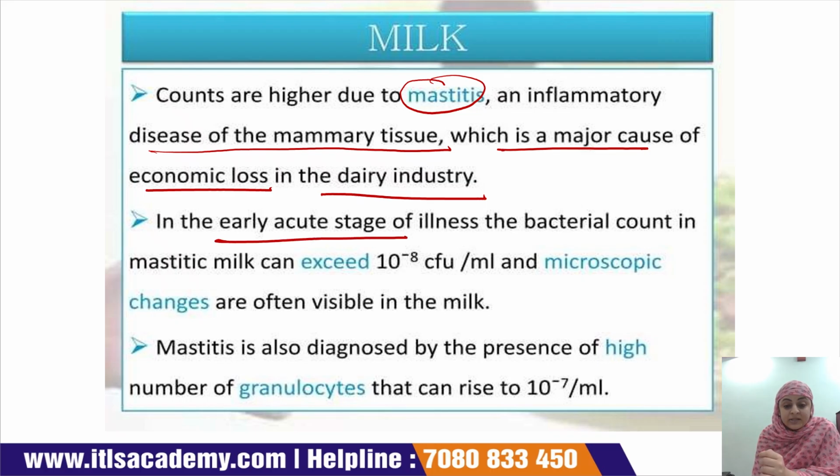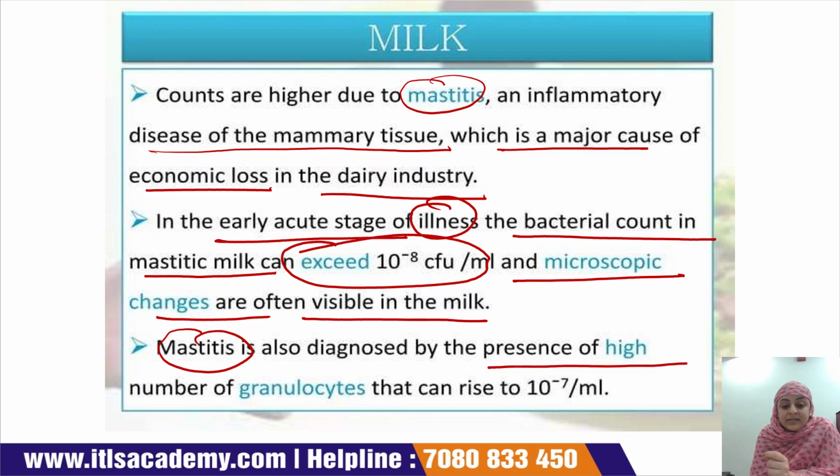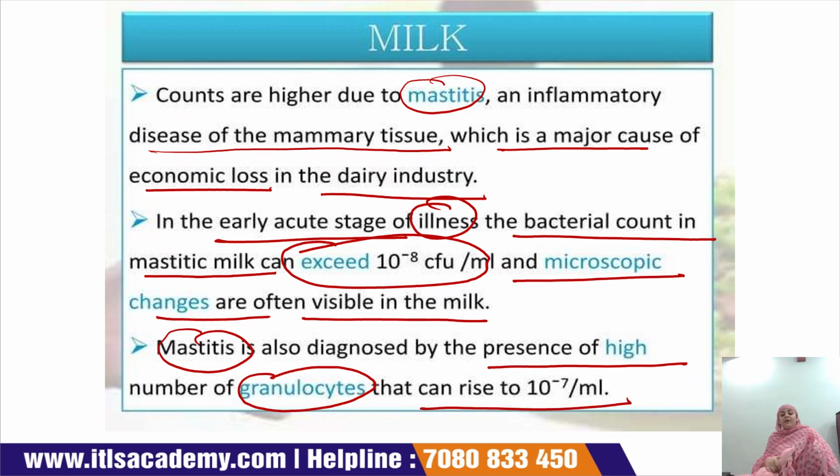In the early acute stage of illness, the bacterial count in mastitic milk can exceed around 10 to the power minus 8 CFU per ml, and microscopic changes are often visible in the milk. Mastitis is diagnosed by the presence of a higher number of granulocytes, which can rise to 10 to the power minus 7 per ml. Okay, when we have to diagnose mastitis, it can be diagnosed by the presence of a high number of granulocytes in the milk, reaching around 10 to the power minus 7 per ml.